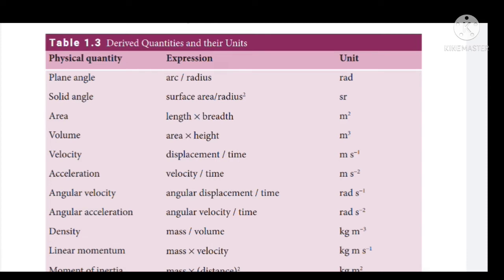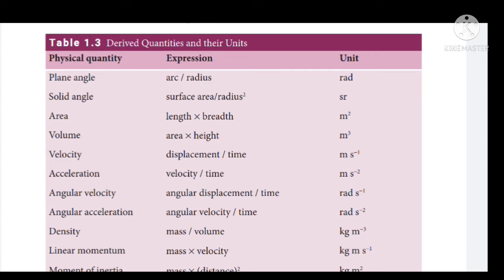Next one is about the derived quantities and their units. Look at this table. Here we have many derived quantities, and we have the expression for the particular quantity and the unit also. Let us discuss one by one. First look at the first physical quantity, plane angle. The expression for plane angle is what? Arc by radius. So we have to learn this table thoroughly. What is the unit for plane angle? Radian. How should you represent radian? It must be represented as small rad.